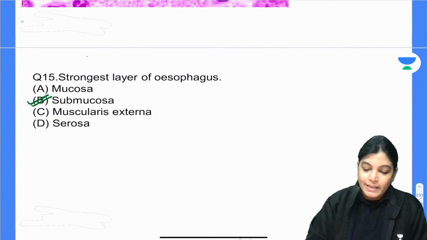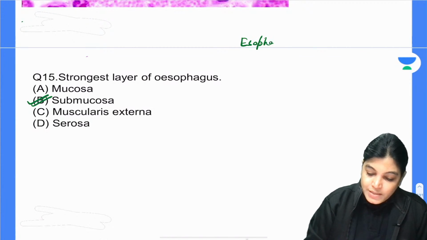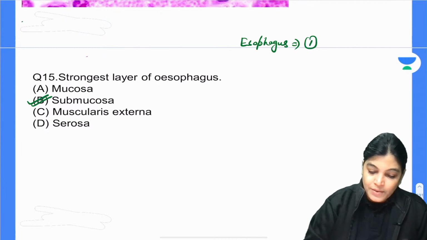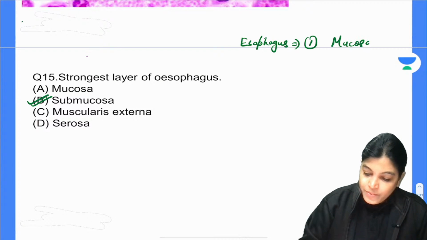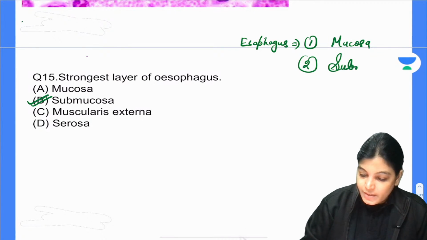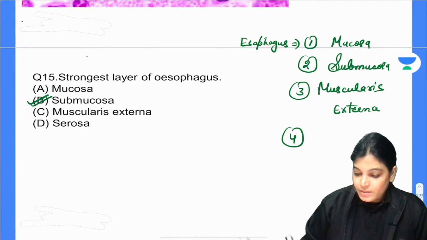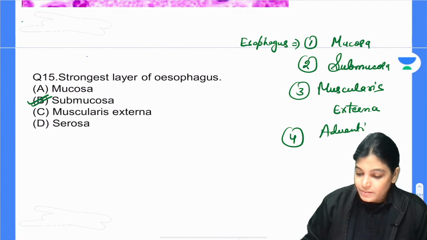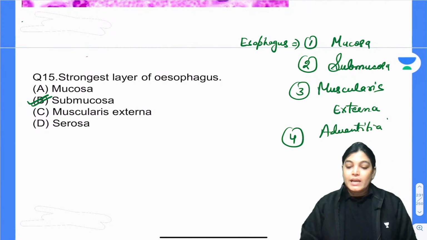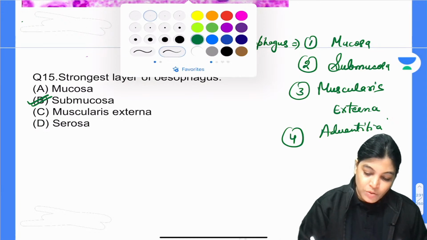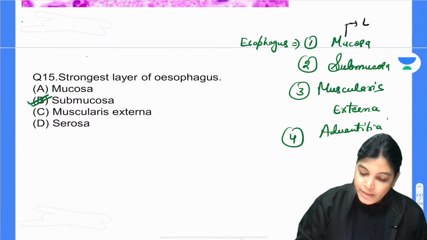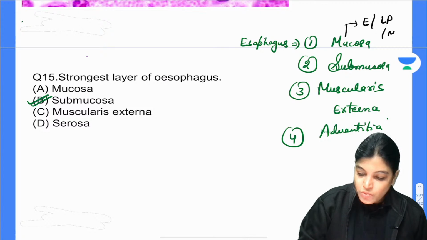We know that the esophagus is a part of the GIT, so it has 4 layers from inside to outside. It has a mucosa layer, then the submucosa layer, then the muscularis externa layer, and the outermost layer is the adventitia layer. Again, the mucosa will have the epithelium, the lamina propria and the muscularis mucosae.